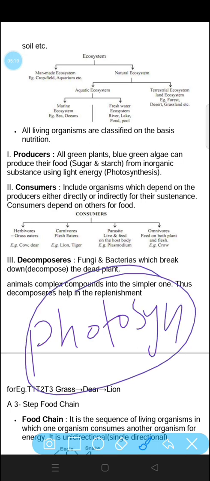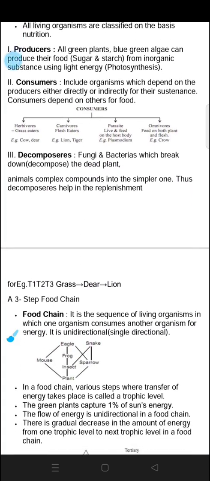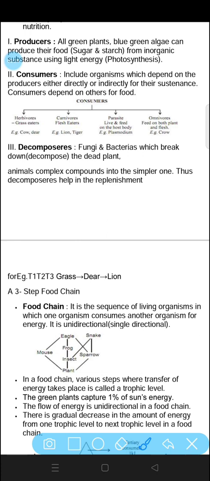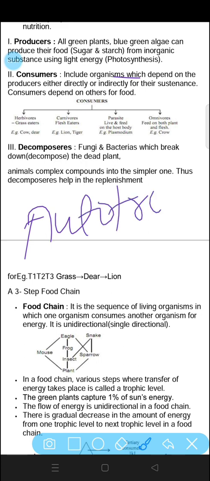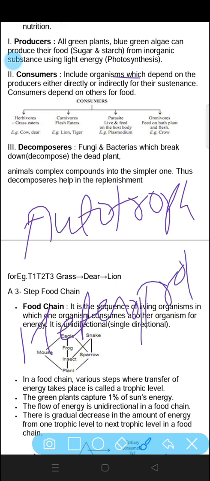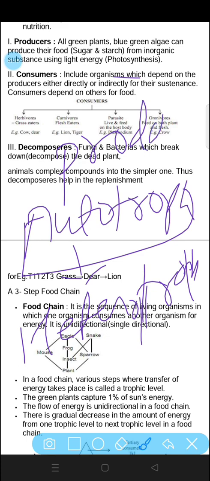So they are called producers because they are producing food. Second type is consumer. Consumer includes organisms which are dependent on producers. Just suppose we have talked about autotrophs and heterotrophs in life process. So autotrophs are those who can prepare their own food, for example, green plants. So they are called producers. We can call them autotroph or producers.